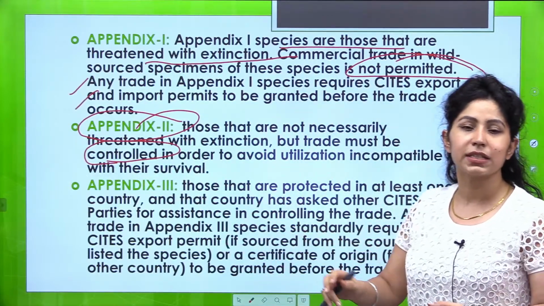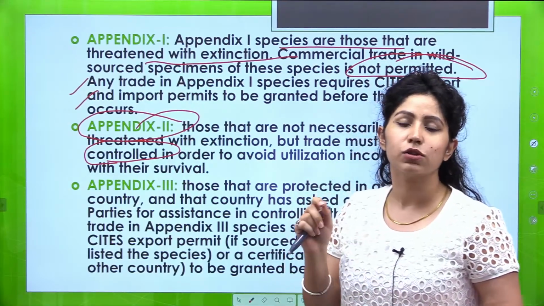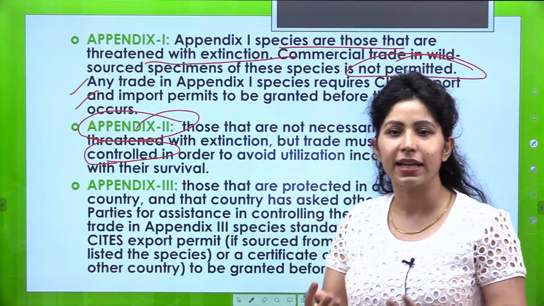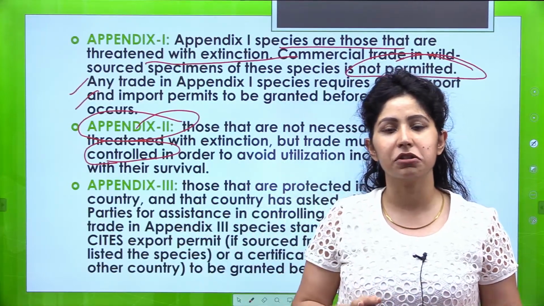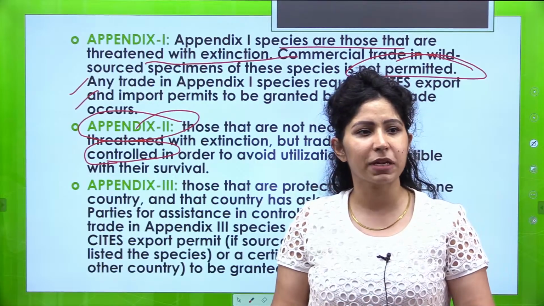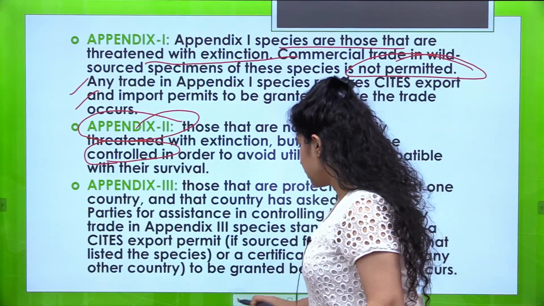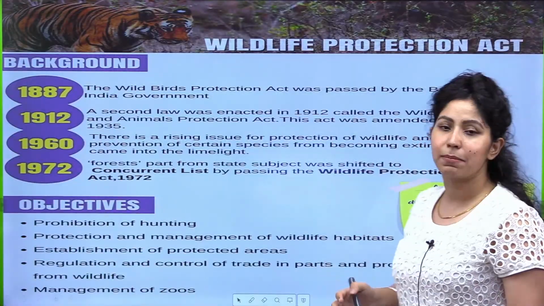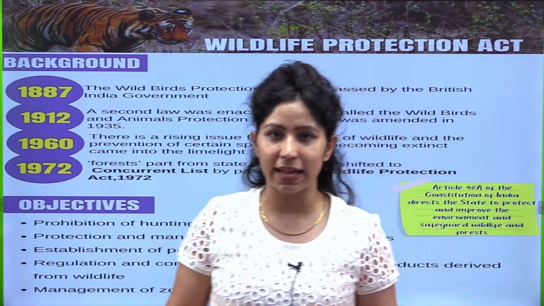And Appendix 3, as we studied just now in detail, those are important with regards to some particular countries, and countries which are parts of CITES can request that yes, we want this species to be protected, and जो भी species का international trade हो रहा है उसको check किया जाए, so that international trade of these species can be stopped. So this was the entire topic about CITES.